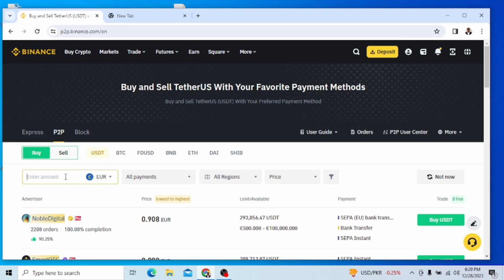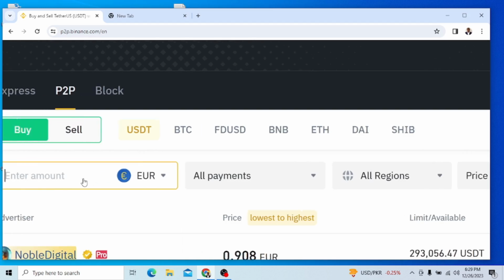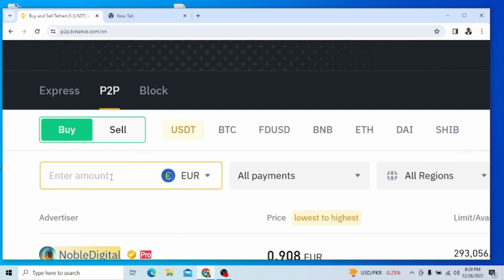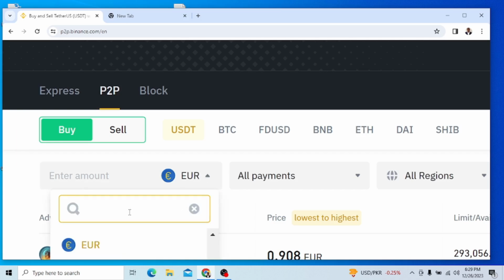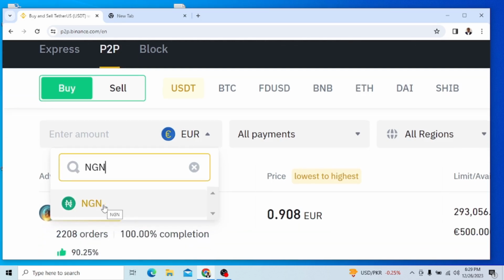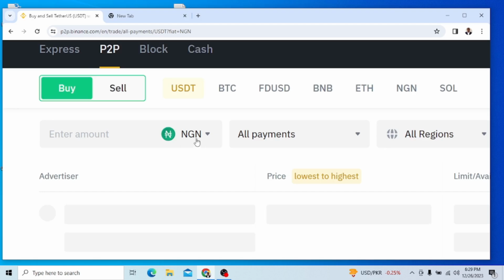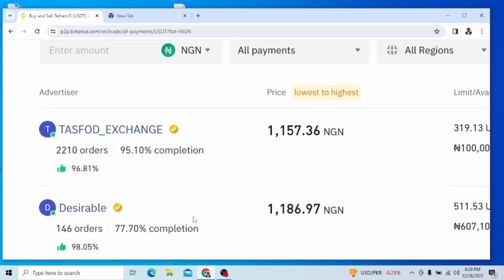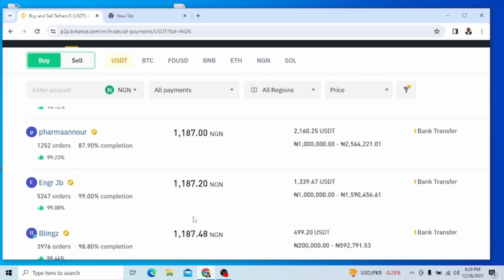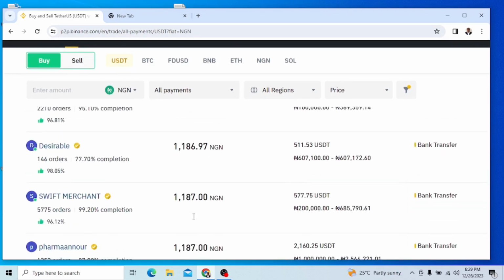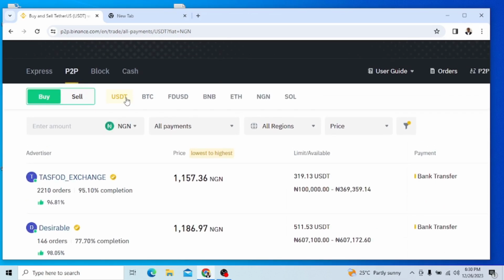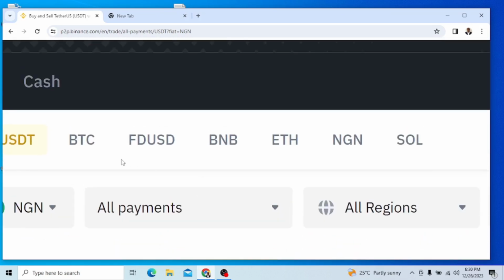So if I come up here now, and I come to this enter here, and inside here, the short form for Naira is capital N, G, N, okay? Sorry, I need to click here first, and then I write capital NGN. This is the short form for Naira, and it appears here, then I click. Once I click here, you see that it goes and brings me every person that is selling coins in Nigeria. Are you seeing now? And remember, we are under this particular coin here.